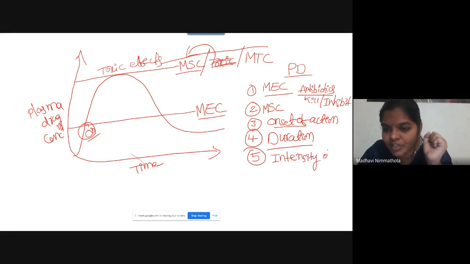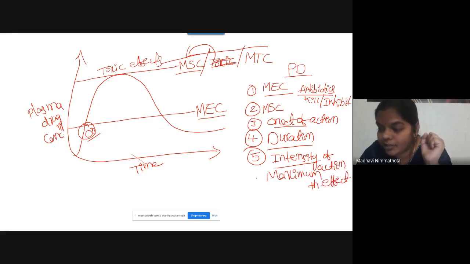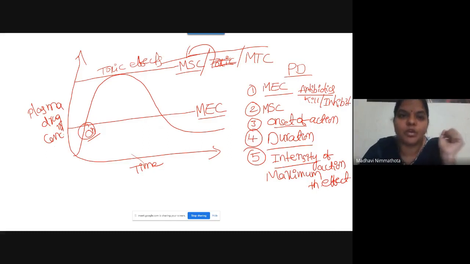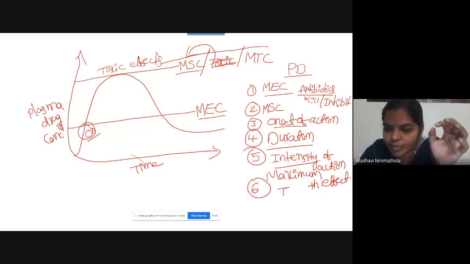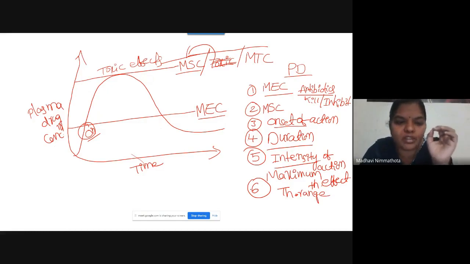And next, the fifth one is intensity of action. What do you mean by intensity? Intensity is nothing but the maximum therapeutic effect. So the intensity of action is the maximum therapeutic or pharmacological effect that will be produced by your drug. And then the sixth one is therapeutic range. TH stands for therapeutic range.